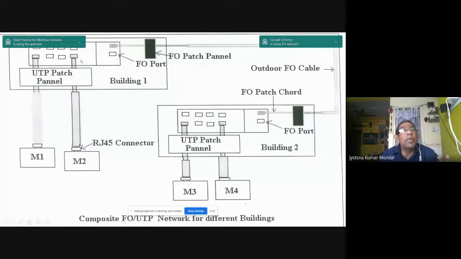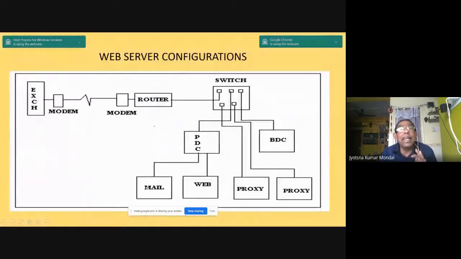Suppose we have fiber optic networks, we have a patch panel, a port, building 1, building 2. So this is the connectivity. Now, I cannot manage this switch from this switch. I can view any switch from the management console. We have a web-based management system nowadays, and from the management console, I can view and see this. So no problem.